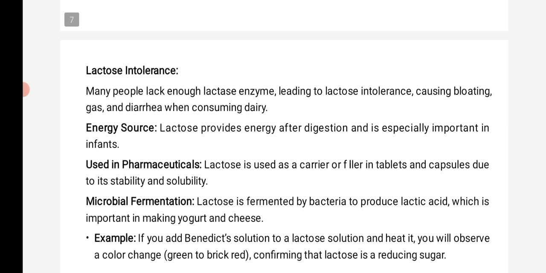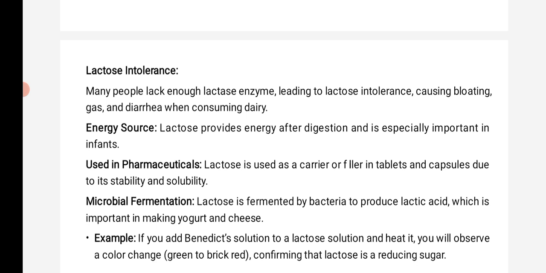Lactose intolerance: many people lack enough lactase enzyme, leading to lactose intolerance, causing bloating, gas and diarrhea when consuming dairy products. People who consume milk products need enzymes like lactase. Sometimes when the lactase enzyme is lacking, the lactose builds up in our body, which may lead to diarrhea.